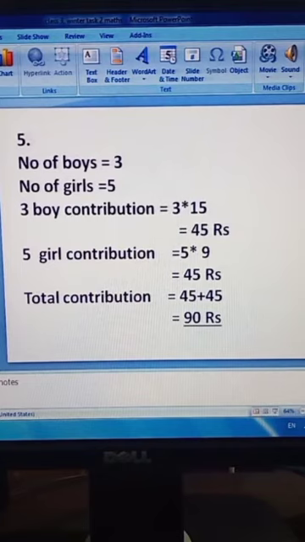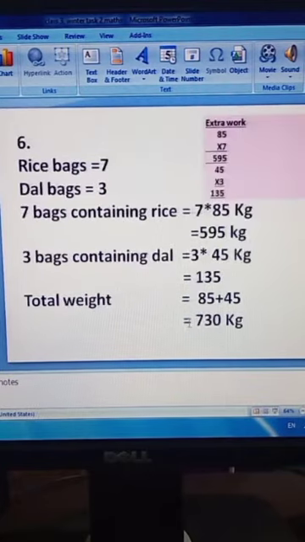5 girls contribution. Each girl contributes 9 rupees. So 9 multiply 5, this will be 45. So we will find out the total contribution of boys and girls. So this will be 45 plus 45, 90 rupees.